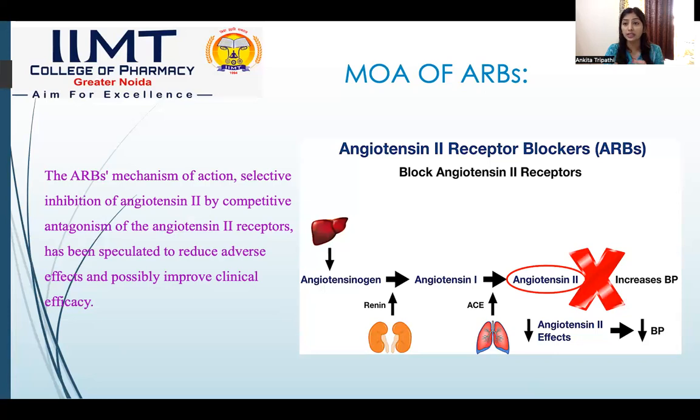Apart from that, ARB also helps because when angiotensin second will not combine with its receptor, the aldosterone release will also be inhibited. Due to this, the sodium water retention will be inhibited. Ultimately, elevated blood pressure will be decreased. This is how ARB drugs work.